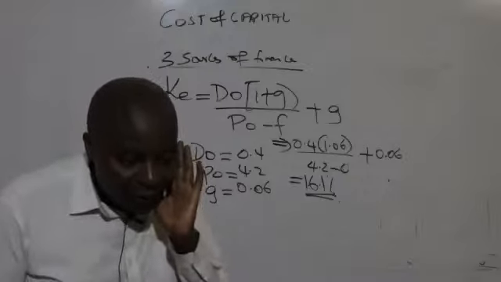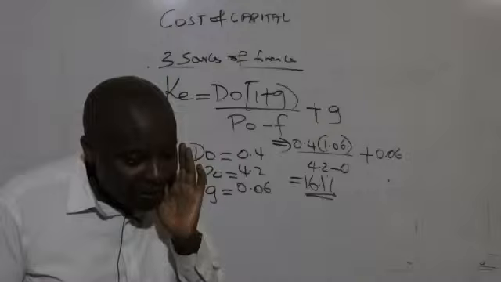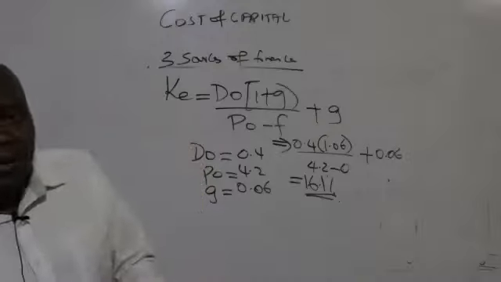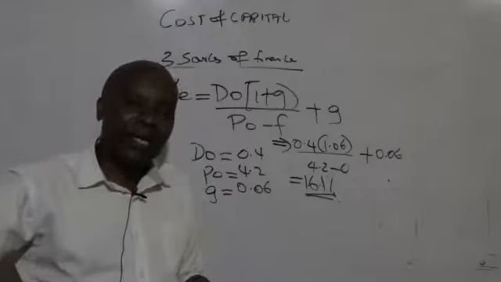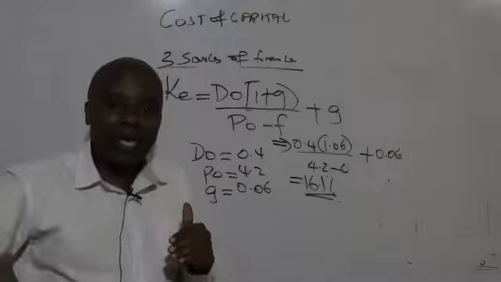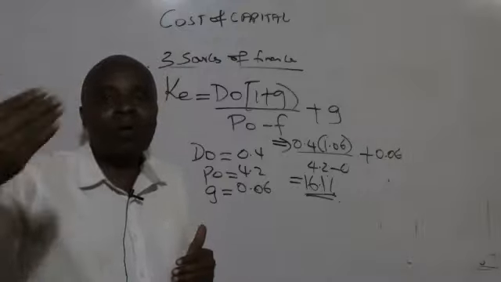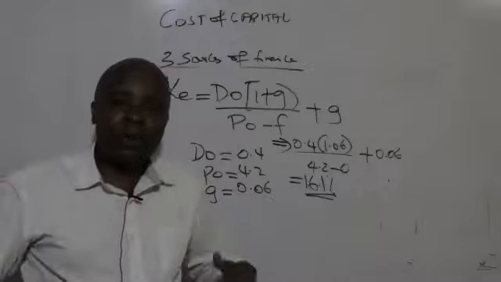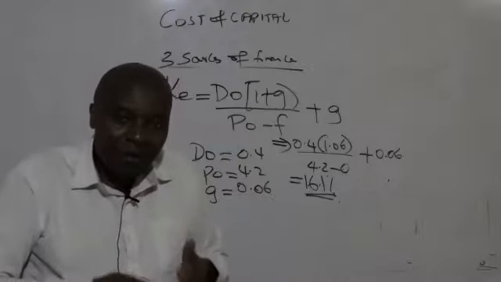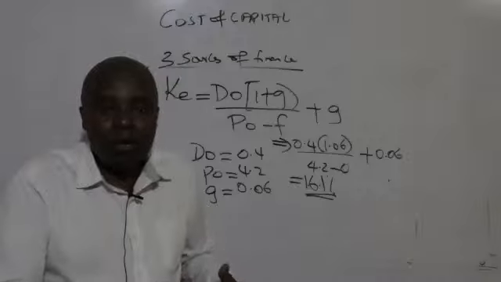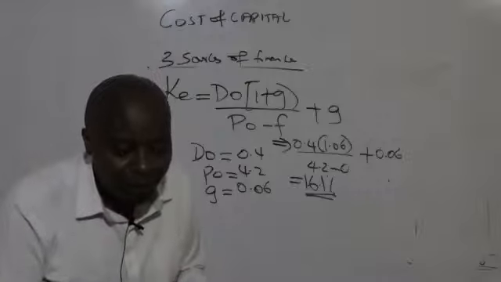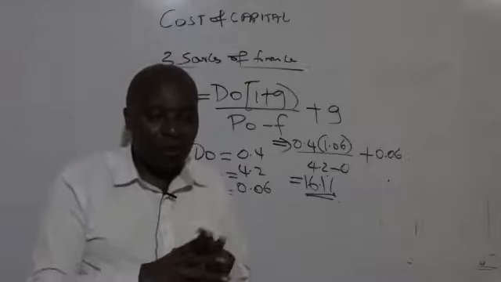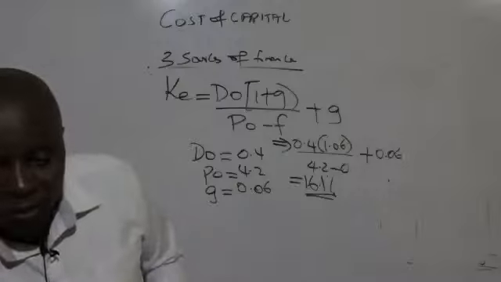If a dividend has just been paid, then it is at... no, D1, remember, we're coming to that. D1, my brother, is the expected dividend, the dividend that is yet to be paid, because 1 means at the end of year 1. D0 is about today, has just been paid today. It's historical. So D1 means expected at the end of year 1. I hope I've answered you, or if there is any comment you want to make about that.